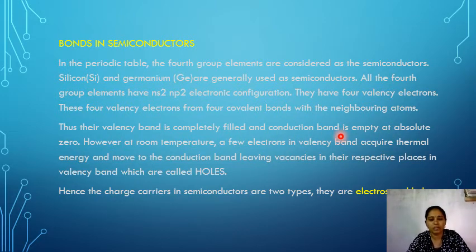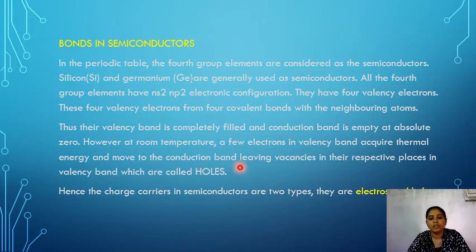So at absolute zero temperature, all the four valency electrons form covalent bonds with neighboring atoms. That's why the valency band is completely filled and the conduction band is completely empty at absolute zero. However, at room temperature, a few electrons in the valency band acquire thermal energy and move to the conduction band.